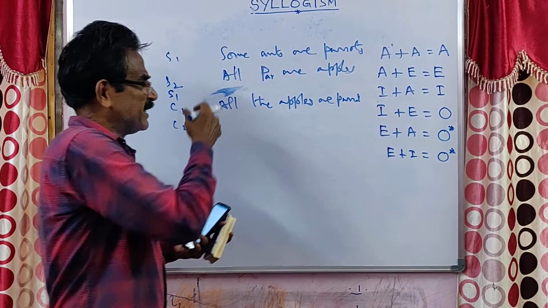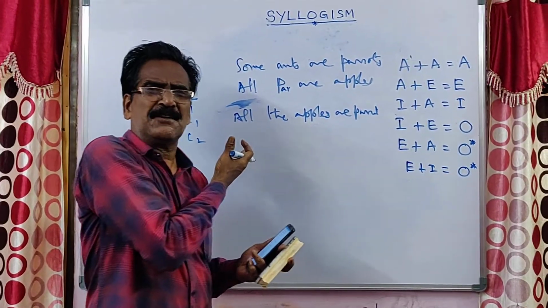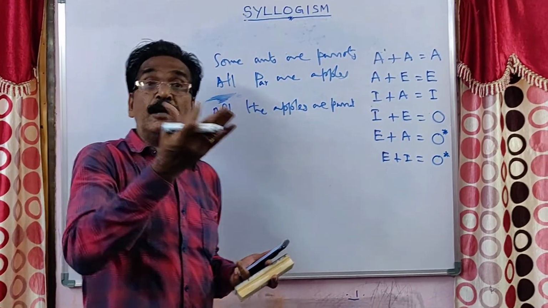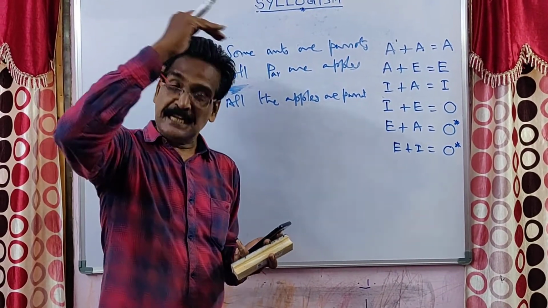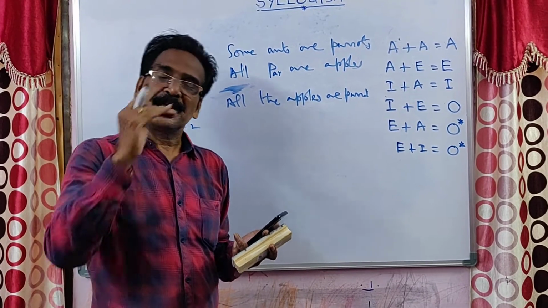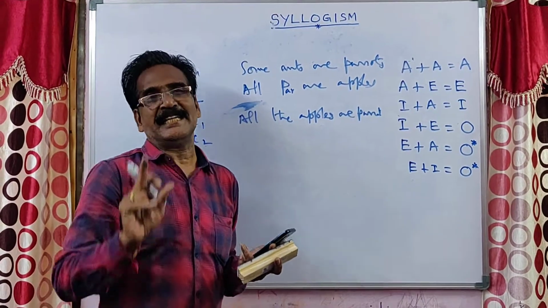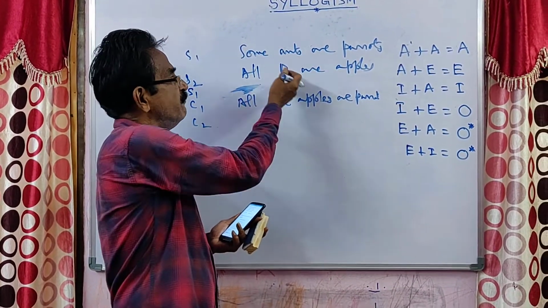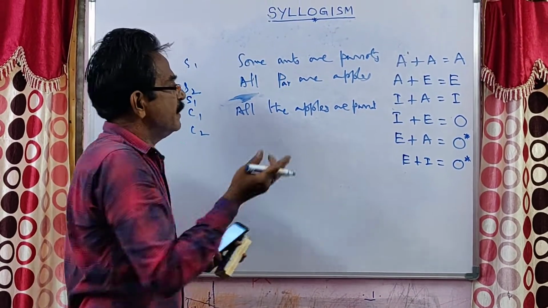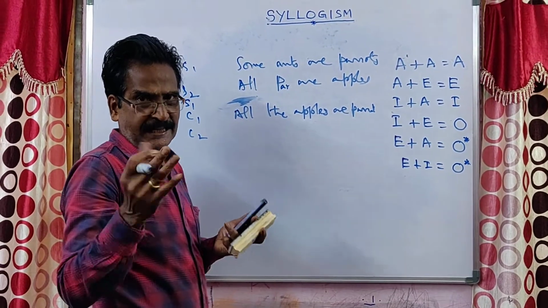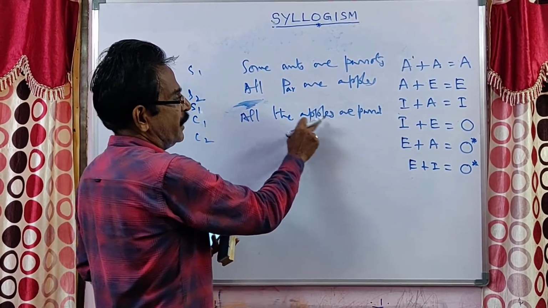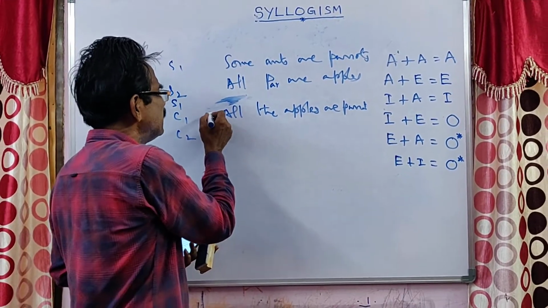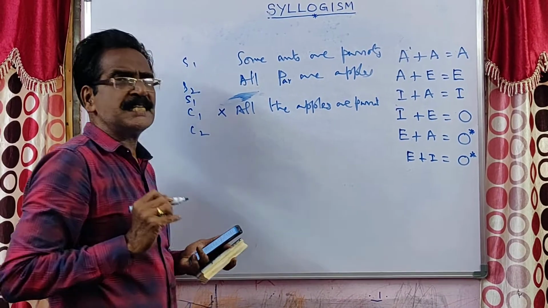Friends, you can categorically dismiss this conclusion. Don't go for a Venn diagram, all those things, because this is an A type conclusion. When do we get an A type conclusion? When A plus A is there. From A plus A only we get an A type conclusion. Here, this case is not like that. Only one A is there. So from one A you don't get an A type conclusion. If you want A type, you should have A plus A. So without going for anything, you can simply dismiss this conclusion.